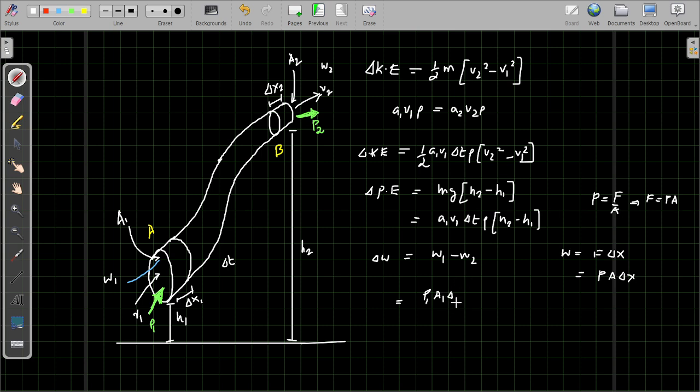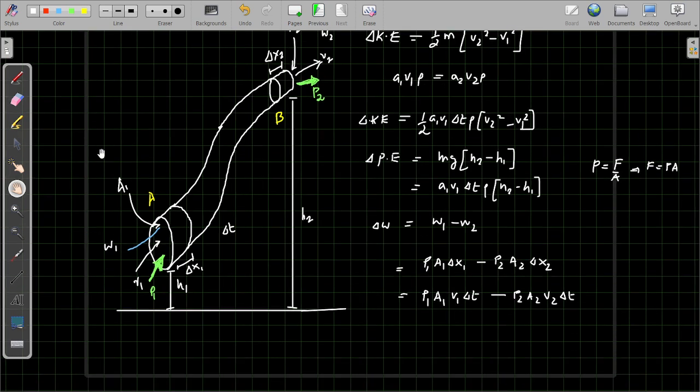So we can write P1 into A1 into delta x1, because with velocity v1 in delta time t1 it will only cover a distance of delta x. So that's for delta x1 minus p2 into a2 into delta x2. Now using the same relation, we can write v1 into delta t for delta x. So we should get here p1 a1 into v1 delta t minus p2 into a2 into v2 into delta t.